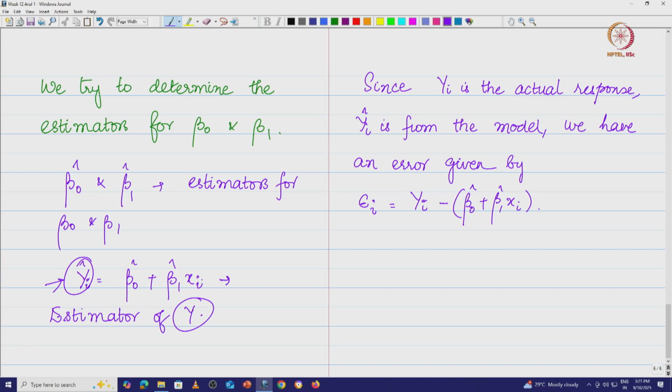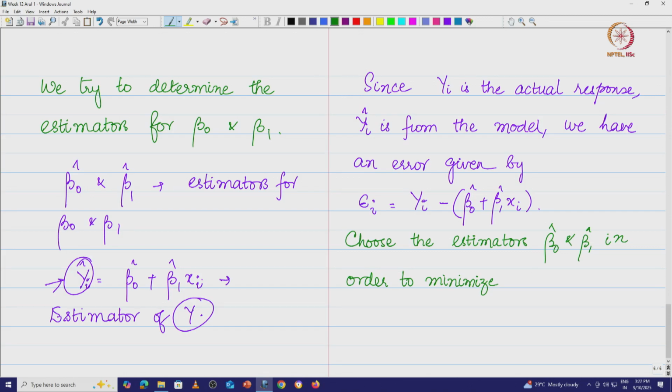Now, what is the requirement that we have? We need to choose the estimators, beta naught hat and beta 1 hat, in such a way as to minimize, by now you would have clearly understood the idea of least squared error.